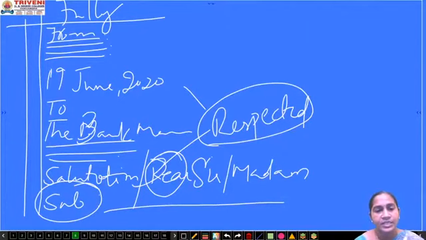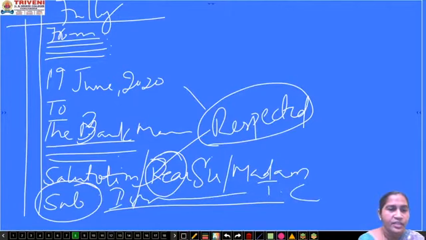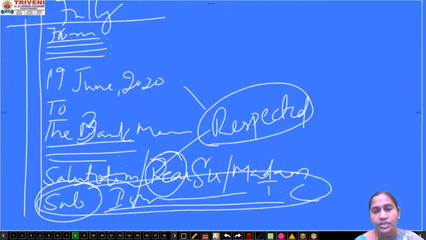Suppose you are writing a letter to a principal asking for the issuance of a TC certificate. Then you will just write here the subject: issue of TC certificate. So definitely they won't read all this matter, they will just see the subject and they will find out, okay, this candidate wants a TC.